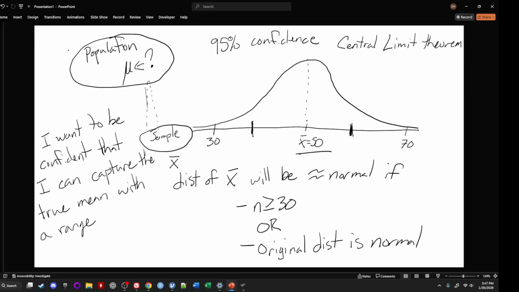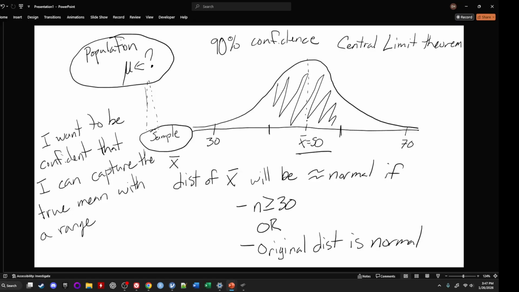it means that we're taking this normal distribution and we're saying, okay, I can just shade between those two points, and that's basically 95% of the area under the curve. And so if I give you this lower point and this upper point, I'm 95% confident that this range has captured the true mean. I could become more confident or less confident. Let's say that I want to be 90% confident. Well, if I want to be 90% confident, I would be a little bit narrower on this, right? I'm able to have a narrower confidence interval, which is handy.